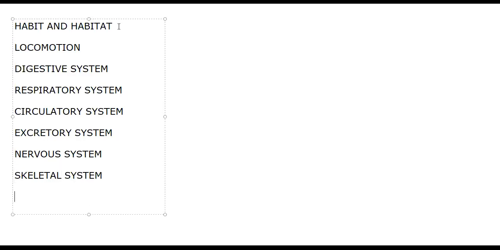Skeletal system. Then reproductive system. So these are the features to be identified: habitat, locomotion, digestive, respiratory, circulatory, excretory, nervous, skeletal and reproductive system.